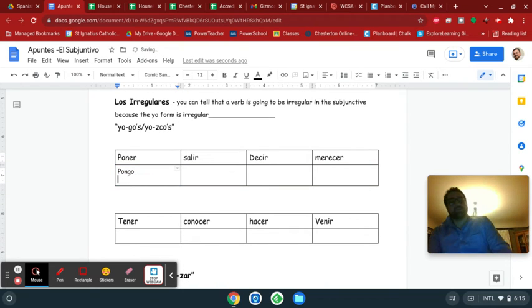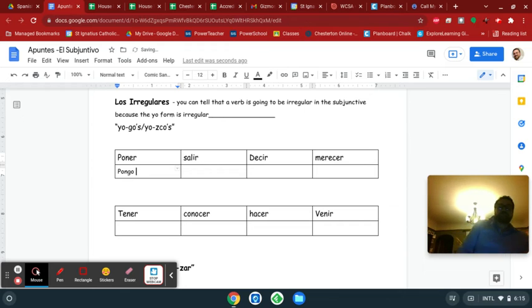So what we're going to do in the subjunctive is we're going to keep pong as our stem. Anytime this happens in the present tense with a go or a sco, we're going to keep that yo form stem, and that's going to be our stem for all of our subjunctive verbs. So I put would be yo pongo in the present indicative.